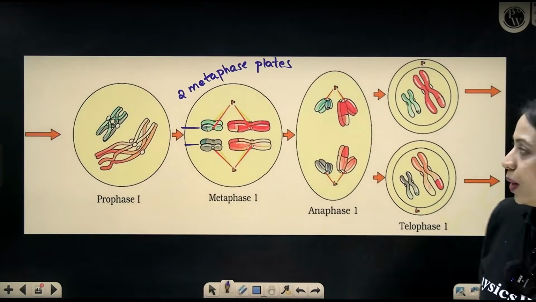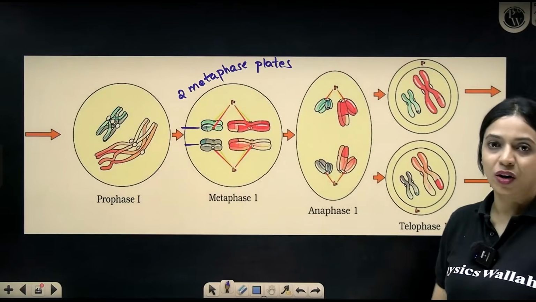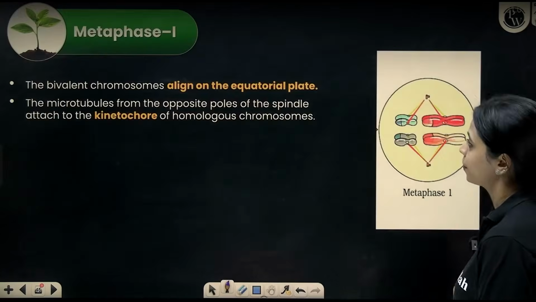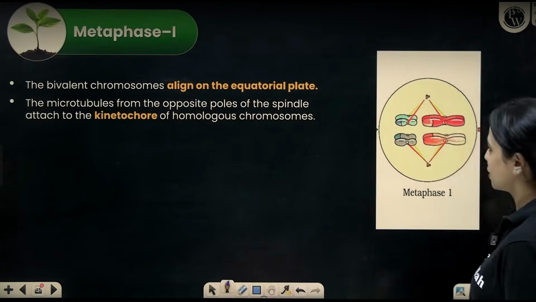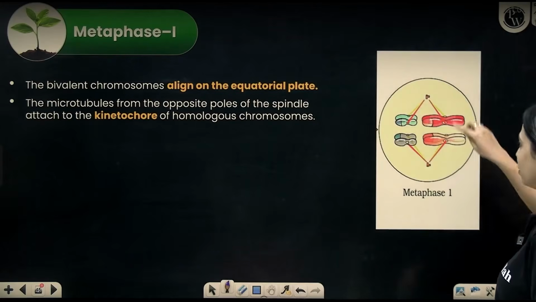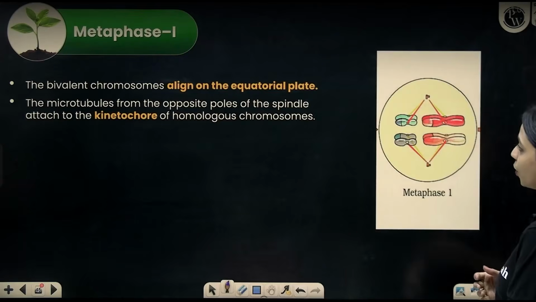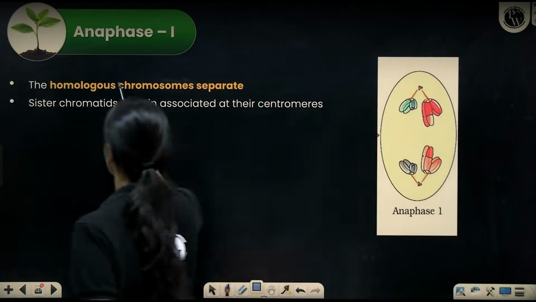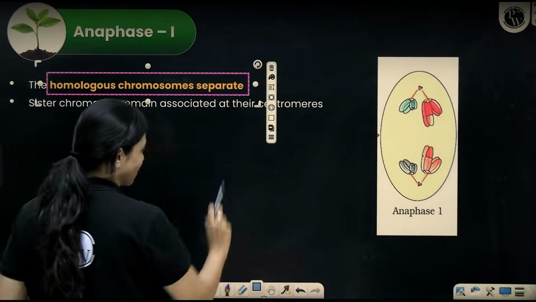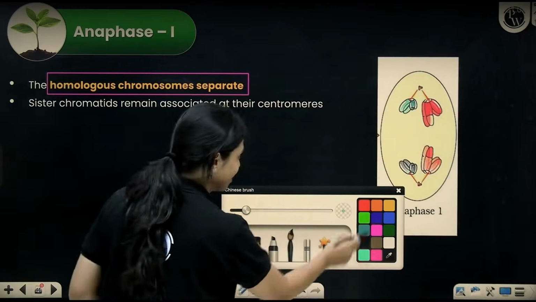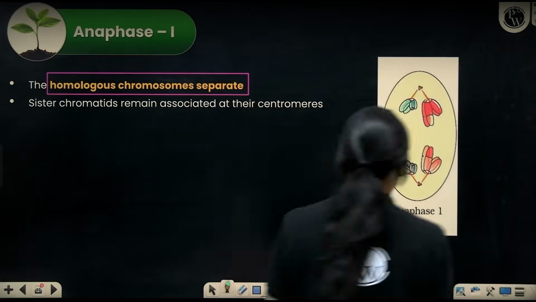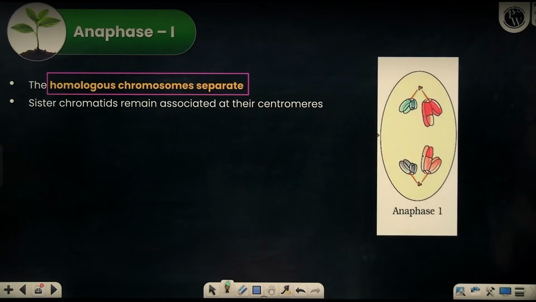And in telophase 1, the nuclear envelope will form. From one cell you get 2 cells. This is called a dyad of cells. So in metaphase, chromosomes will align at the equatorial plate, and microtubules attach at the kinetochore of the chromosomes. At anaphase, what is separating? Not the chromatids, it is the homologous chromosomes that separate. The chromatids will still be associated at the centromere and they will not yet split.